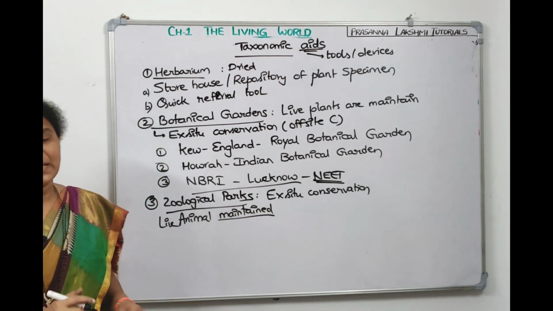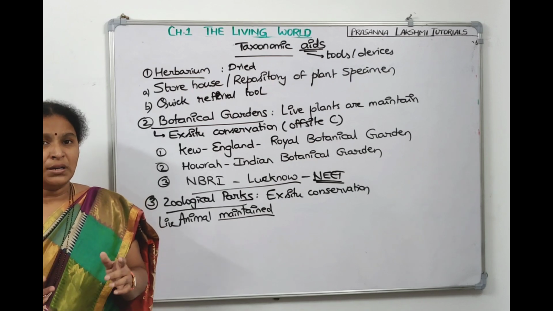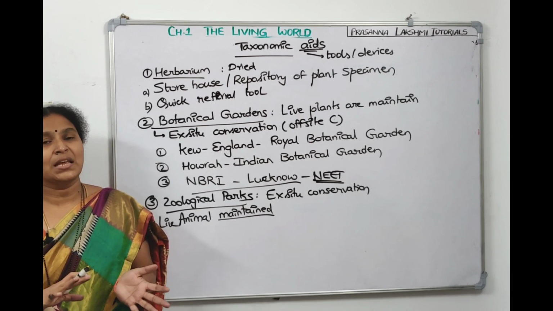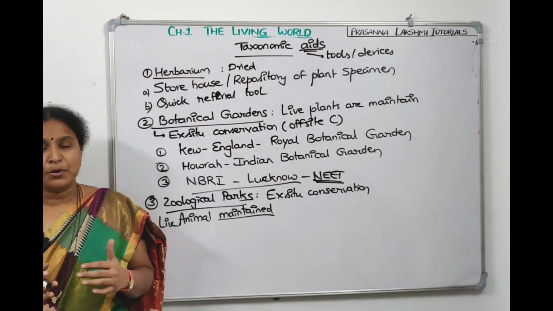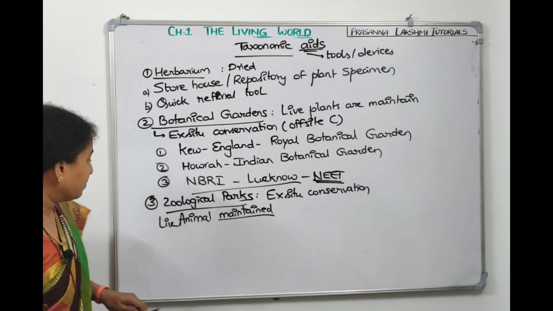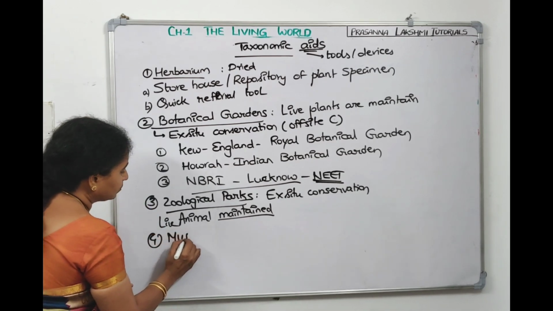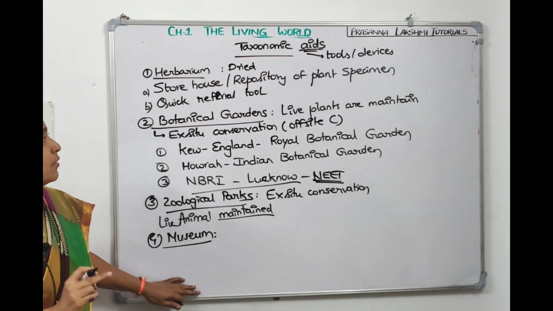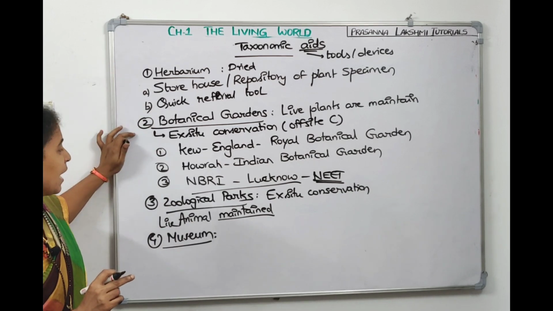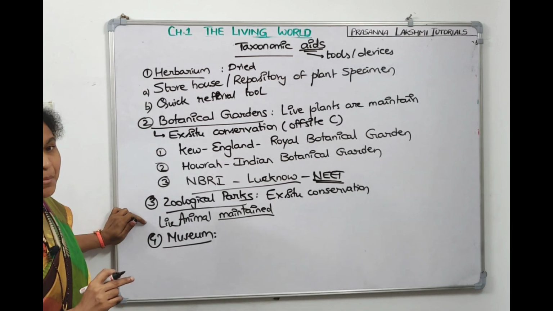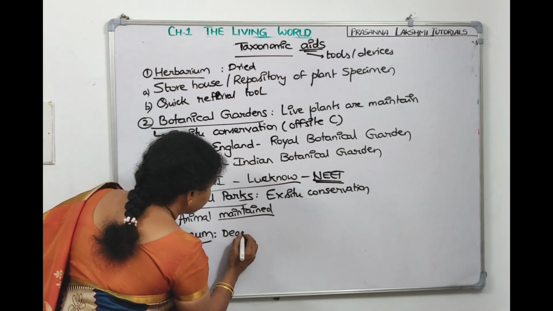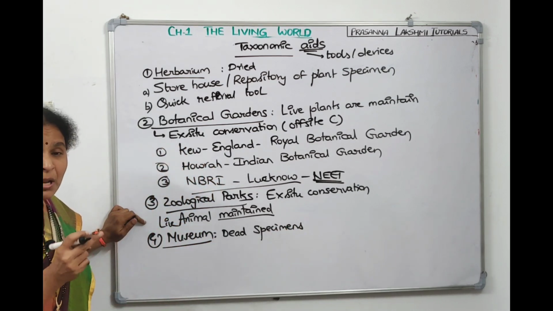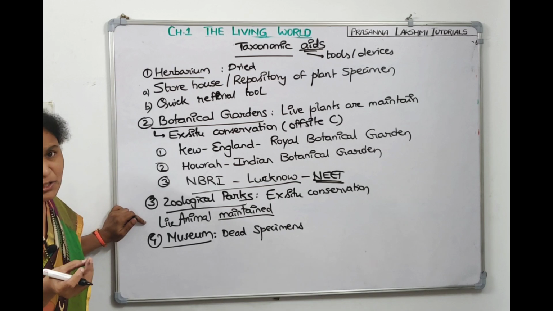Okay, so it will also help us if we visit a zoological park. We'll come to know what characters a tiger will have, or a lion will have, or a monkey will have. We can visit them and see what type of food they are eating. So it also will help you to do taxonomy. Another example is museum. Now in museums, dead animal species are preserved. Dead plants in herbarium, live plants in botanical gardens, live animals in zoological parks, and in museum, dead specimens are preserved. Not only plants and animals, even insects are preserved here.